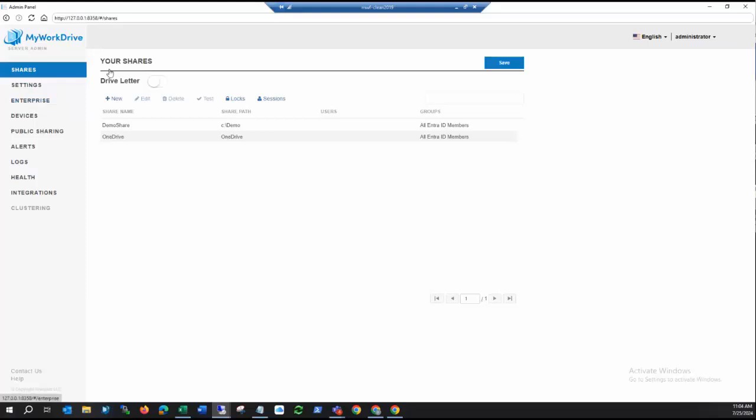So this is the server that I was up on earlier. It's clean. The server hasn't even really been set up yet. We did accept some defaults on there. If I go look at integrations, we're going to see that we have some different options available to us when it comes to Office Online editing.